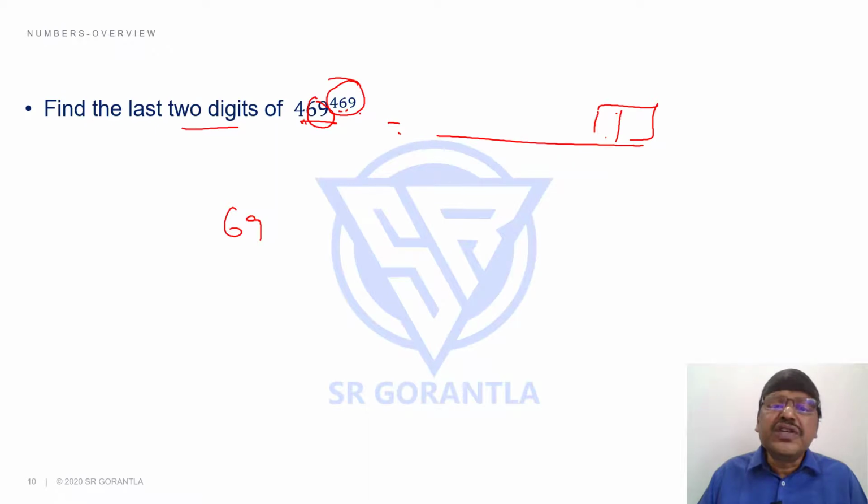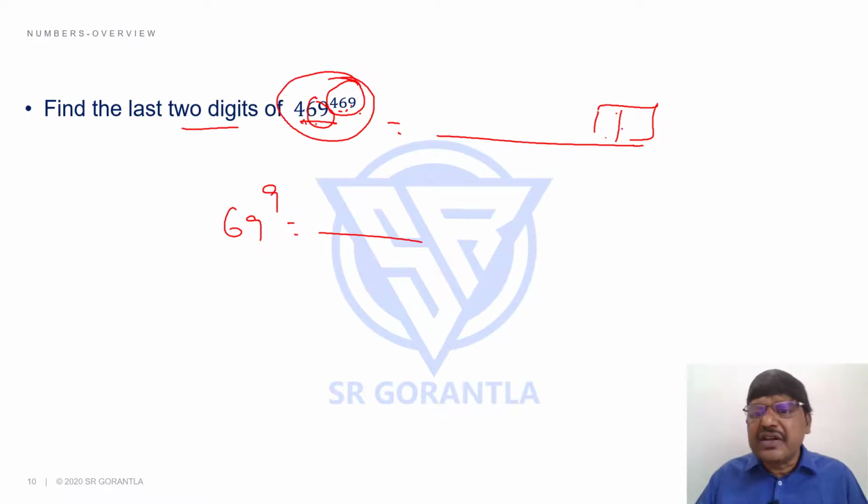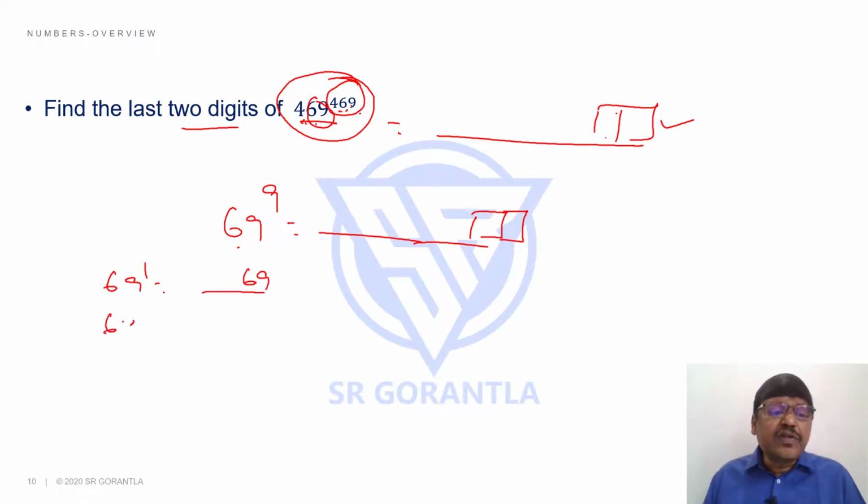So when I divide 469 by 20, the remainder is 9. So I need to know 69 power 9. So 469 power 469's last 2 digits is the same as 69 power 9's last 2 digits. So how do I find 69 power 9's last 2 digits? You know, 69 power 1 ends with 69. 69 square ends with what?